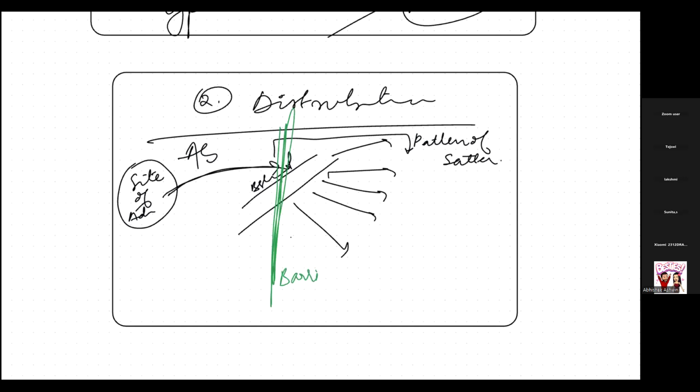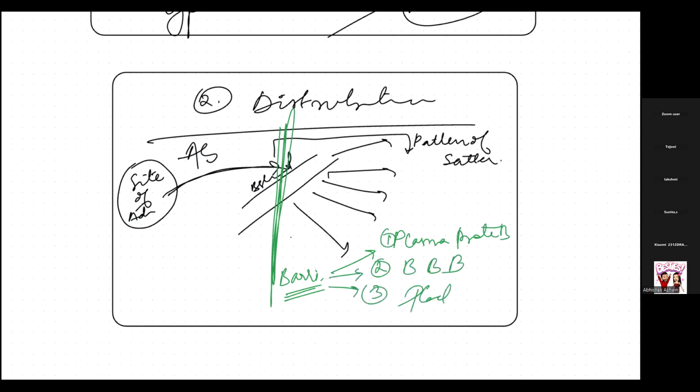We discussed there are three barriers mainly: the first is the plasma protein barrier, the second, as all of us know, is the blood brain barrier, and the third is the placental barrier, of course seen in women. So we are going to discuss the plasma protein barrier, blood brain barrier and placental barrier. Now if this barrier is there, what does the drug have to do? It is going to pass from blood to different tissue.